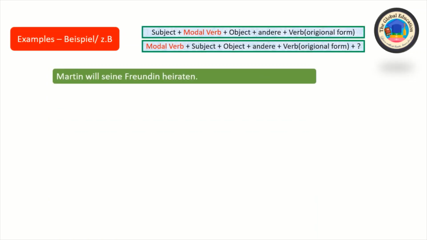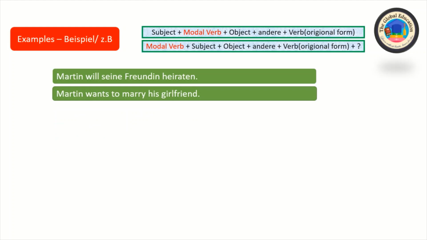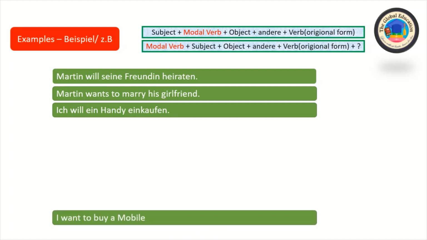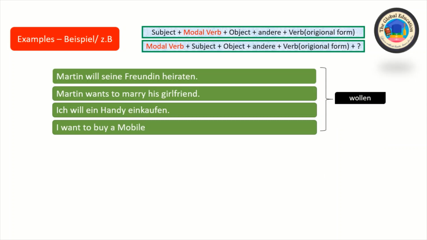Martin will seine Freundin heiraten. Martin is the subject, will is the modal verb, and heiraten is the verb in original form. It means Martin wants to marry his girlfriend. Ich will ein Handy einkaufen. Ich is the subject, will is the modal verb, and einkaufen is the verb, in original form. It means I want to buy a mobile. So these are four sentences using the modal verb wollen.